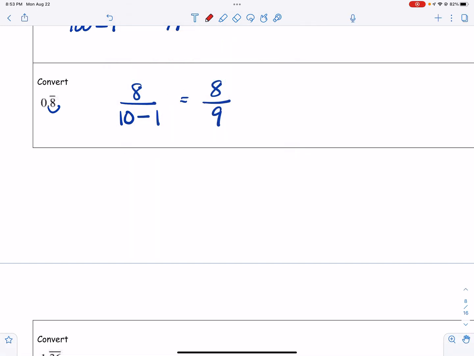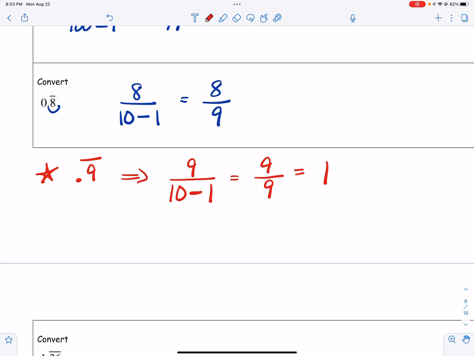Now, there is one that comes up, and it comes up quite a bit in the homework, and it's just because it's a reiteration of different numbers. So I'm going to put a little star right here just so that you're aware of this. This one is 0.9 repeating. And so if I follow the shortcut, it says take 9 and take 10 repeater bar minus 1. And that gives me 9/9, which then simplifies to 1.